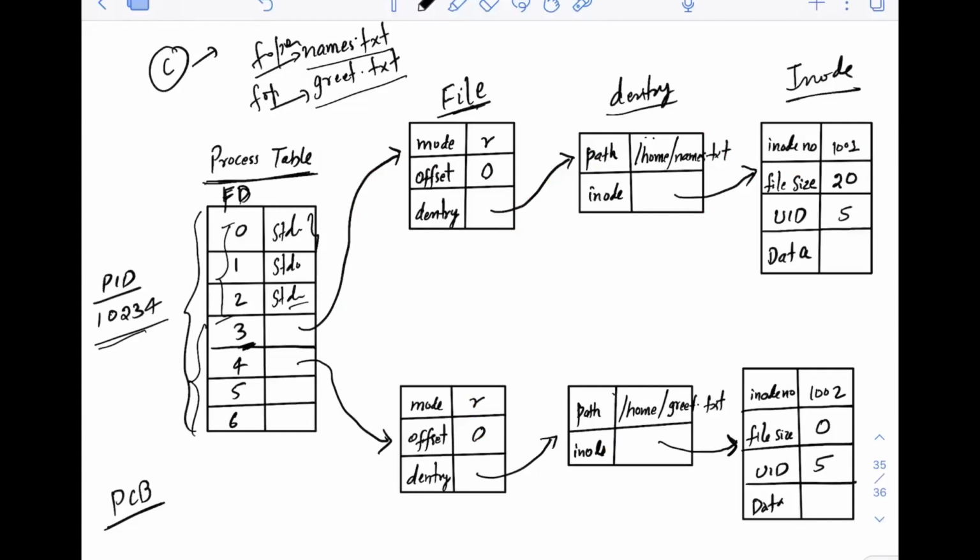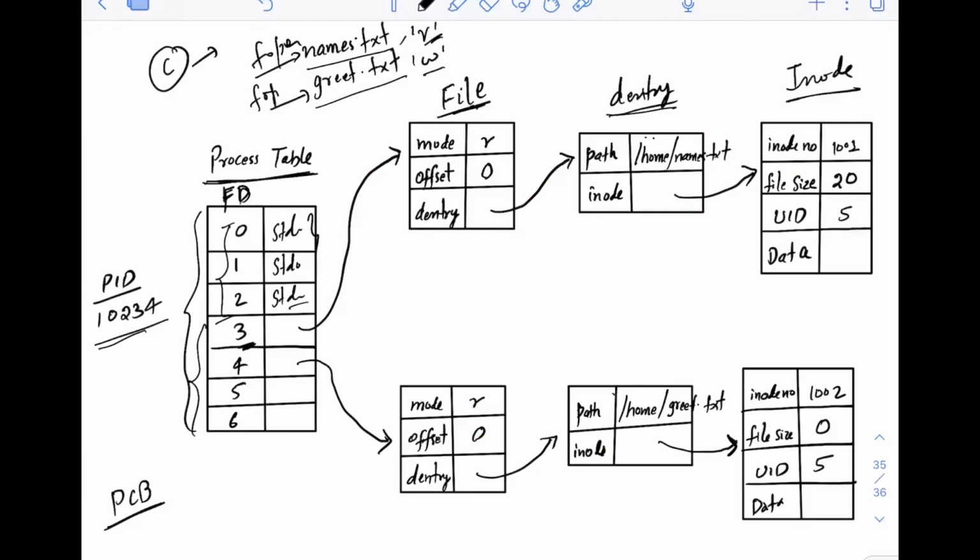And if you remember, we have passed R here and W here. So basically, the first file we are opening in read mode, and the second file we are opening in write mode. That's why you see mode is read here for the first file, names.txt, and offset is 0 because we are going to start reading from the start. And then in this file object, there will be a pointer to a Dentry associated with this file names.txt.